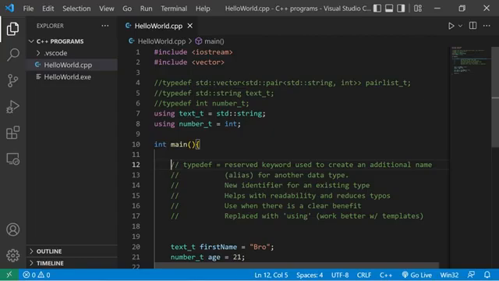Alright everybody, that is the typedef keyword and type aliases. Typedef, along with the using keyword, they're used to create an additional name, an alias, or nickname for another data type. It's a new identifier for an existing data type. It helps with readability, and it reduces typos. However, you should really only be using the typedef and using keywords when there is a clear benefit. So yeah, that is typedefs and type aliases.